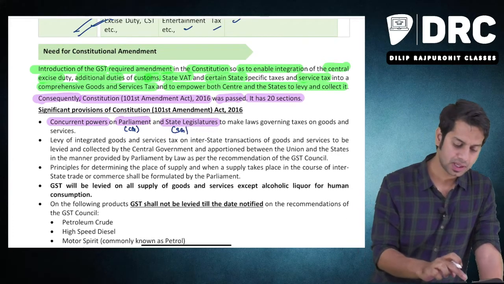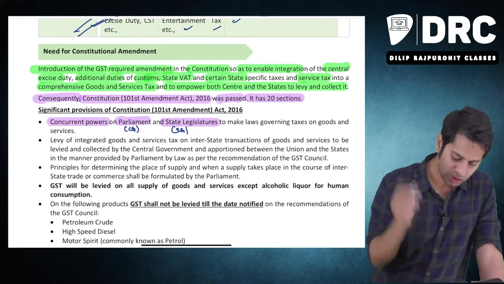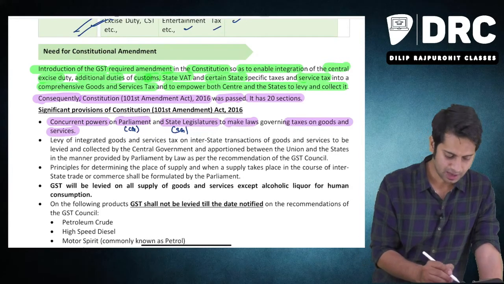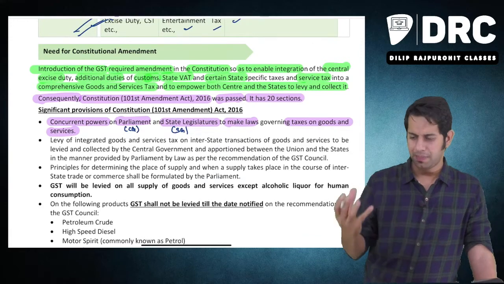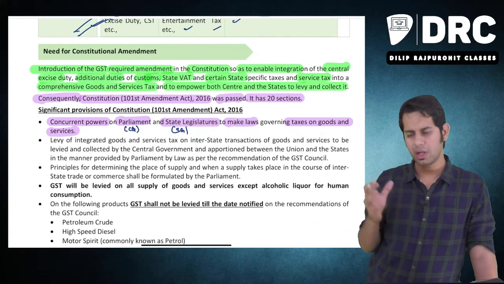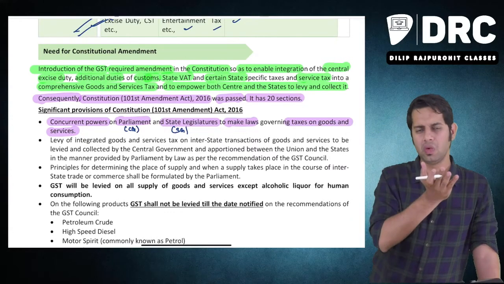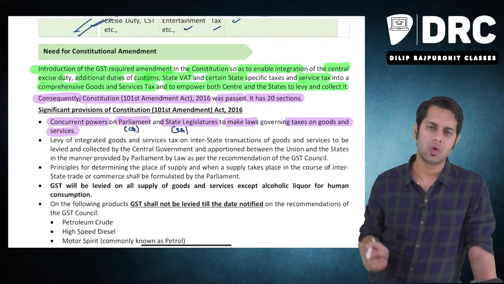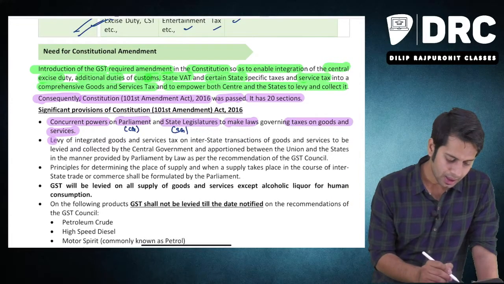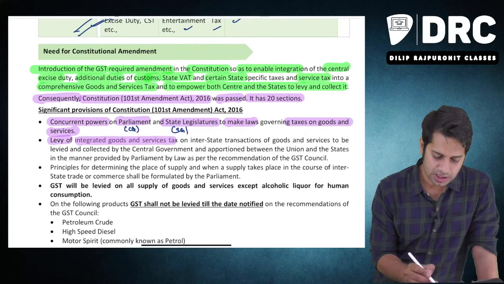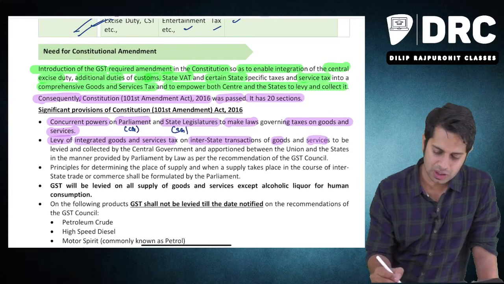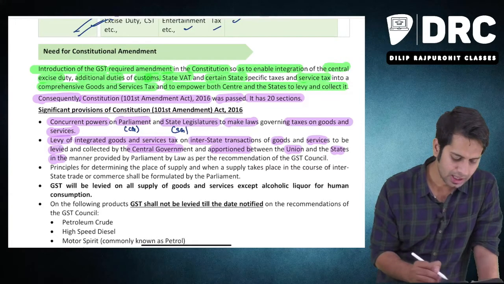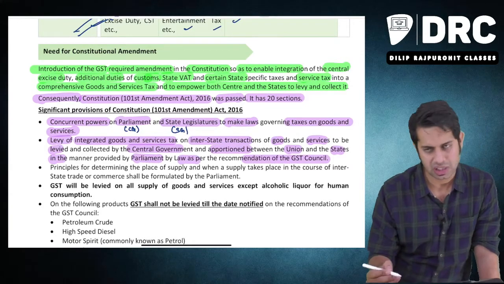So now what happens, sir? Now concurrent powers are given to both the central government and state government to make law on taxing goods and services. A new power has been given to both. Before, the central government was only taxing a few goods, the state government was only taxing a few goods, etc. But now powers are given to both the central government and state government. And levy of integrated goods and services tax on interstate supply of goods and services is to be levied and collected by the central government, apportioned between the Union and states in the manner provided by Parliament as recommended by the GST Council, etc.